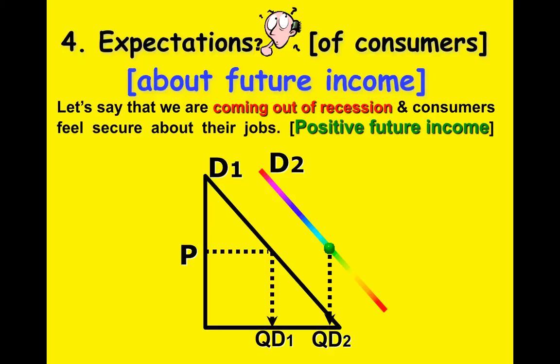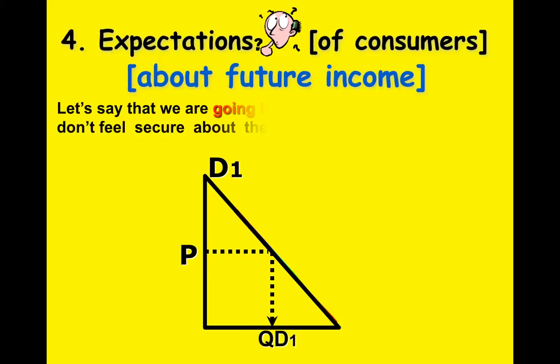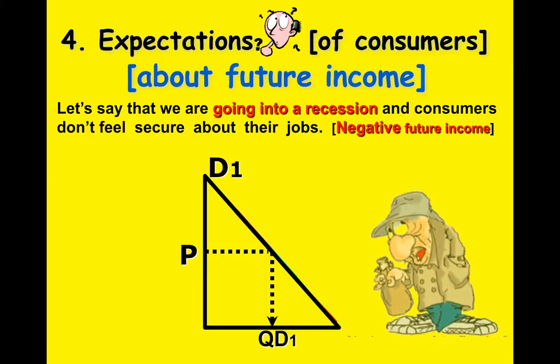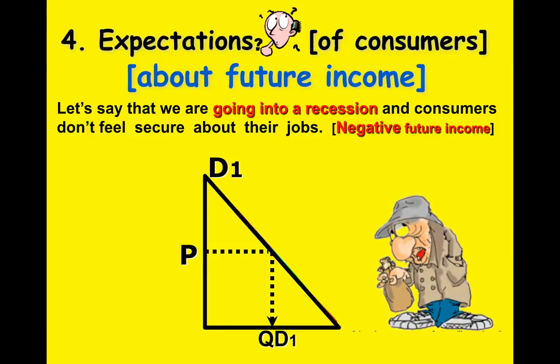If you feel like you're going to have money for a while, you're going to take out a 30-year mortgage. If you feel like you're not going to have money for a while, let's say you're heading into a recession, it's probably better to buy a house at that time. You might get better interest rates, but most people aren't going to buy a new home when we're heading into a recession. Instead, they fear a negative future income. So we see a left side shift here of demand with our new demand curve, and at the same price, we see a decrease in the quantity demanded.